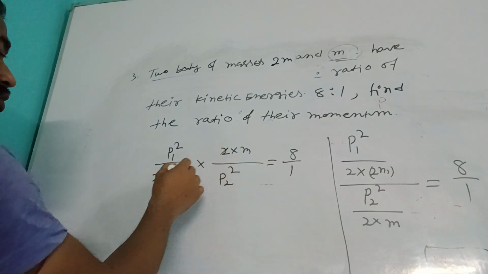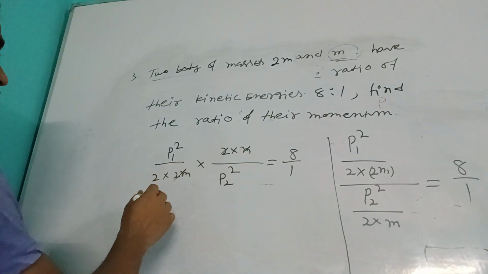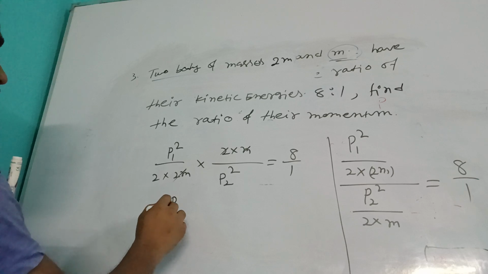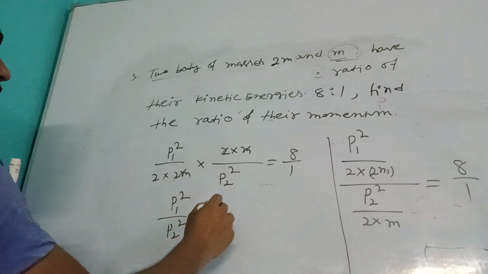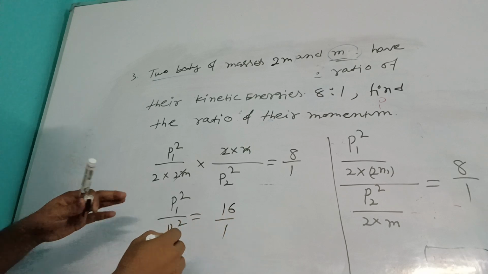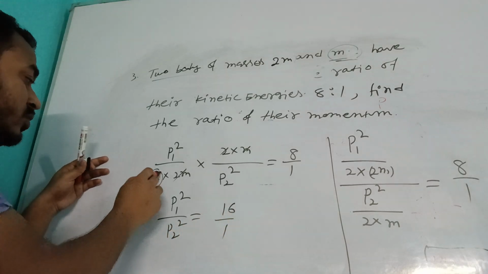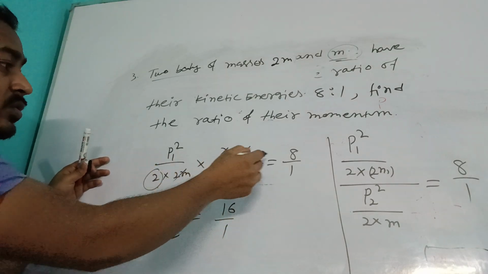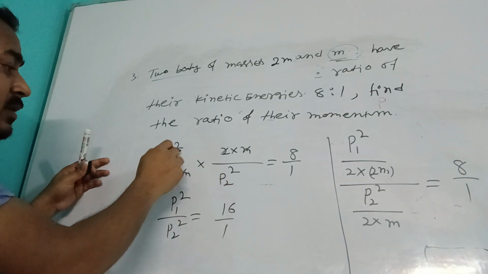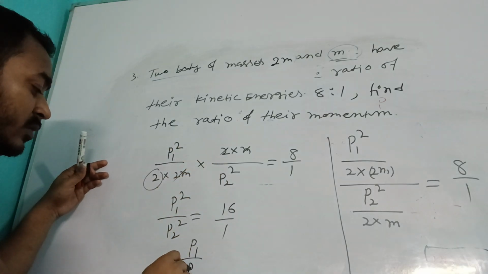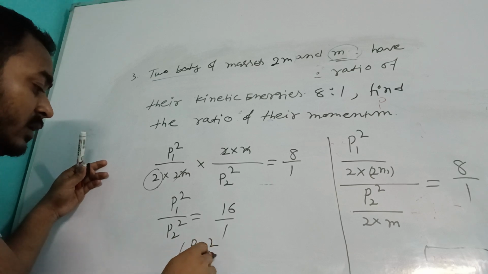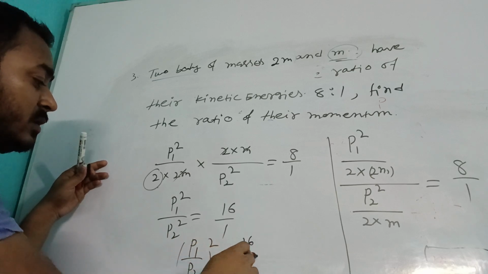So these 2m cancel. So you can write P1 square divided by P2 square, it would be 16 by 1. भाई क्रॉस मल्टीप्लिकेशन करके देखो, इस 2 को इस 8 के साथ मल्टीप्लाई कर देंगे. P1 square by P2 square as it is. So this can be written as P1 by P2 whole square is 16 by 1.